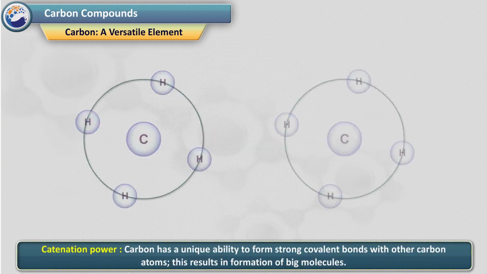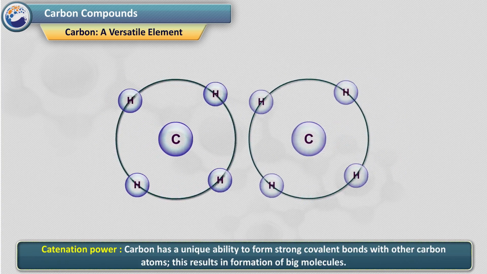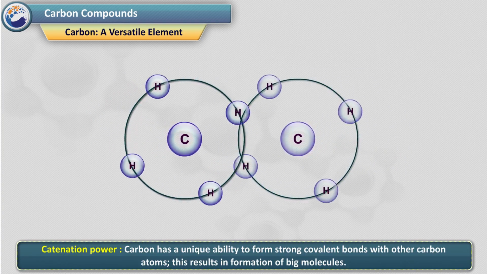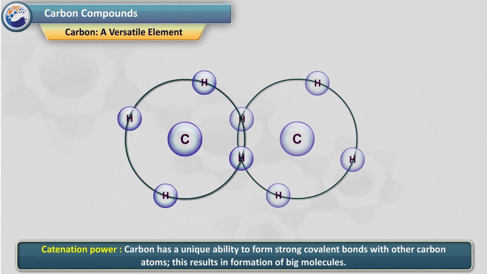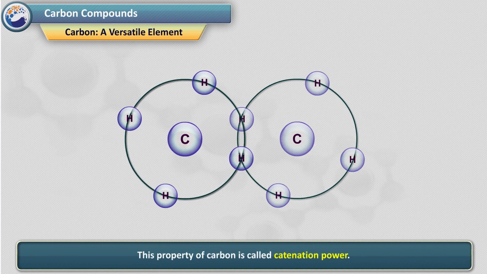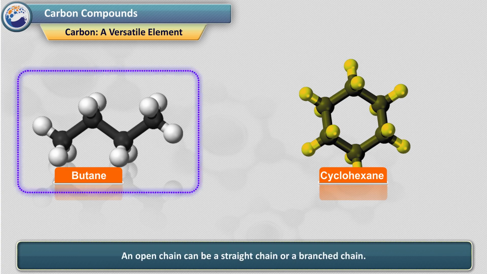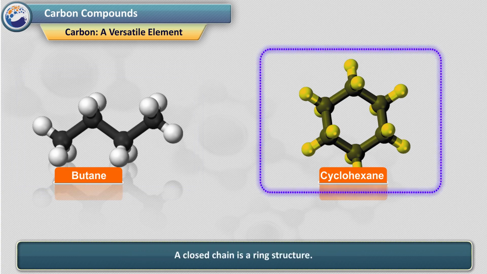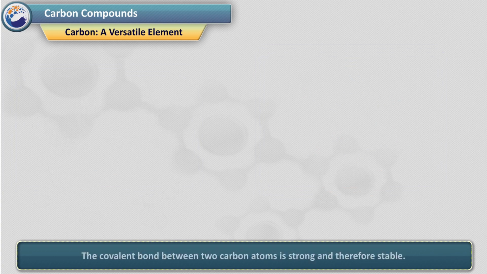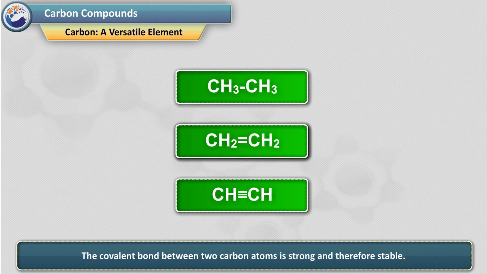Characteristics of carbon. 1. Catenation power. Carbon has a unique ability to form strong covalent bonds with other carbon atoms. This results in formation of big molecules. This property of carbon is called catenation power. The carbon compounds contain open chains or closed chains of carbon atoms. An open chain can be a straight chain or a branch chain. A closed chain is a ring structure. The covalent bond between 2 carbon atoms is strong and therefore stable.